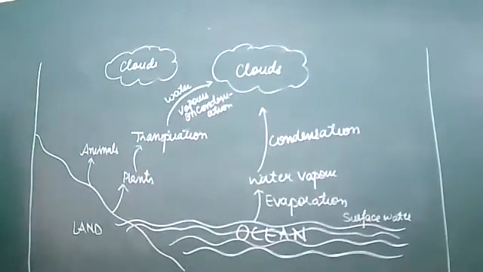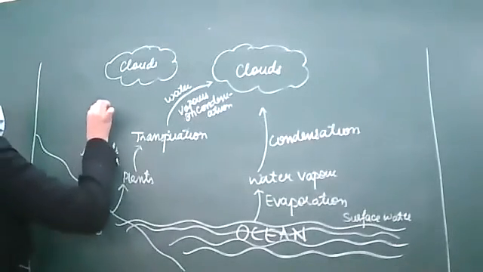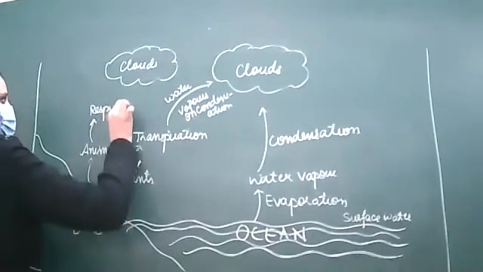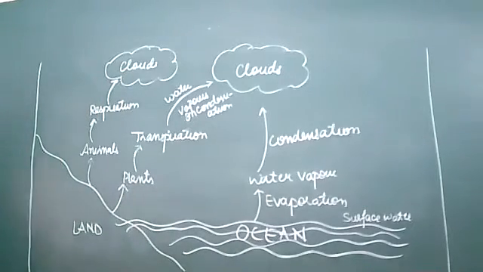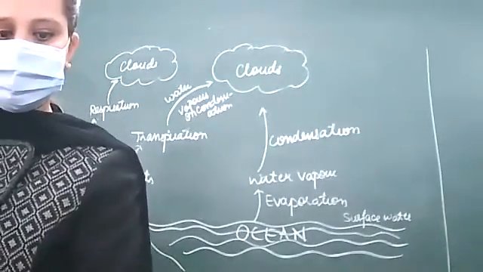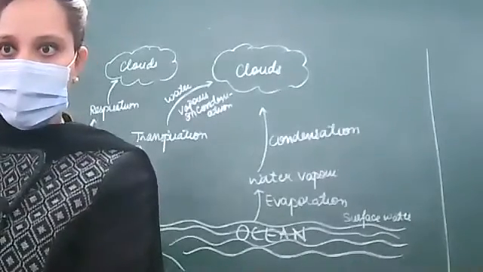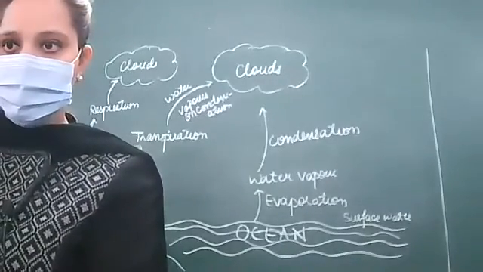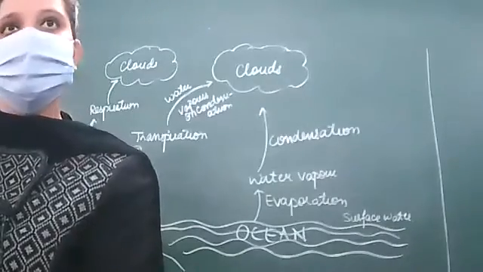Okay? So again, the animals and the human beings, they respire. So through the process of respiration, again, water vapors are released. Okay? So it leads to the formation of cloud. Right?